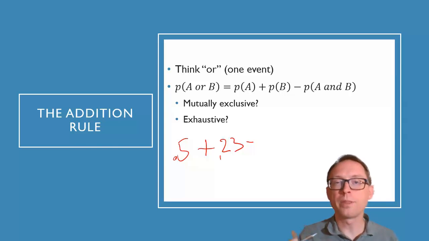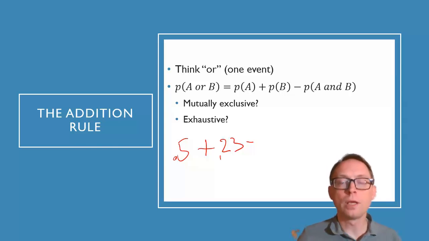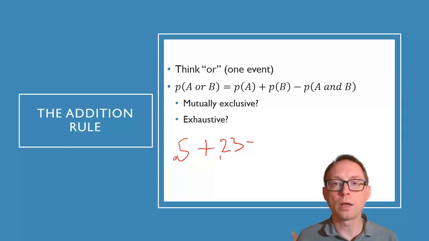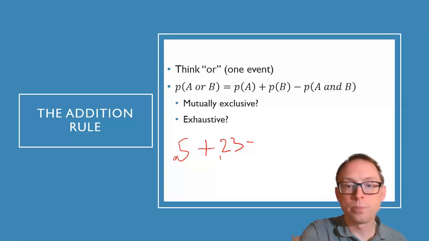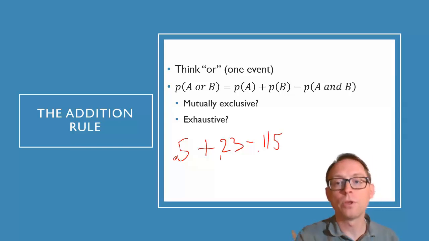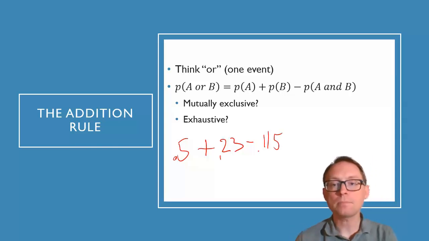So what would be the probability of me getting the jack, queen, or king of hearts and the jack, queen, and king of diamonds? And so then we got to subtract 0.115. That's the probability of you getting a red card that is also a face card. So it's 6 divided by 52. That's what it is.